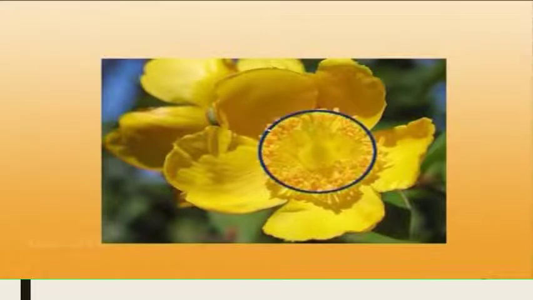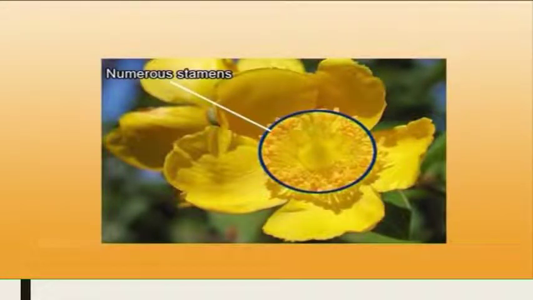Now coming to the reproductive part, starting with androecium. Androecium is the male part in the flower. It is comprised of the stamens. Stamens are here indefinite, that means numerous in number. They are apostemonous, polyandrous, again free, poly means free, and spirally arranged. Spiral arrangement, as I mentioned at the outset, is that they have a spiral arrangement of their flower parts. This is very unique to the Ranunculaceae.